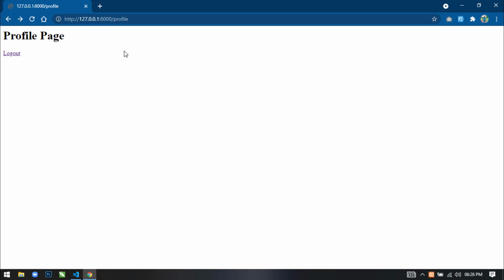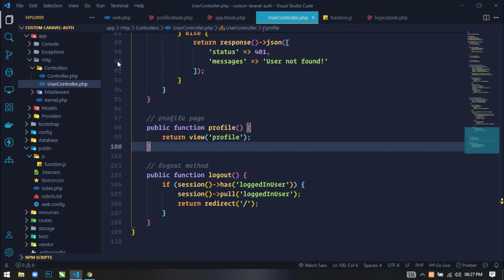So here you can see I am on the profile page. When you log in successfully, you will be redirected to this profile page. Okay, so now open your application. Okay, so this is our application.